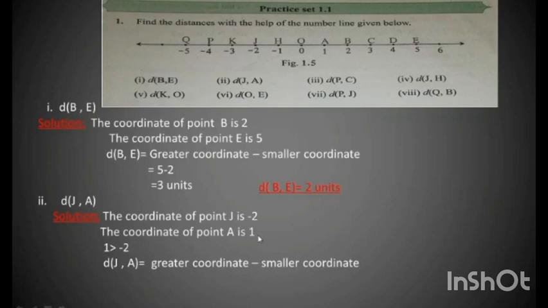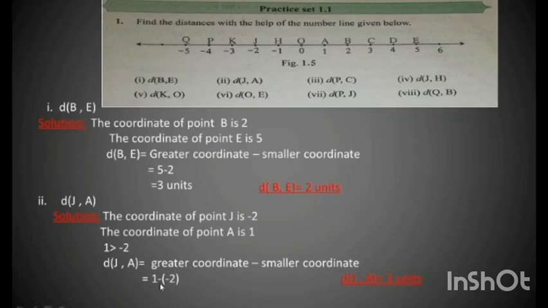Distance between J and A is equal to greater coordinate minus smaller coordinate, which is 1 minus, so I write the minus sign, the smaller coordinate -2. This -2 I will put in a bracket. So, 1 minus of -2.